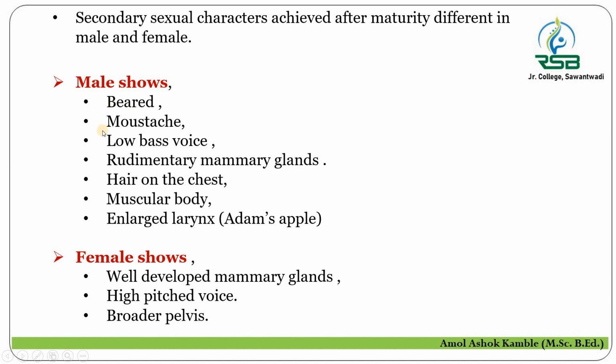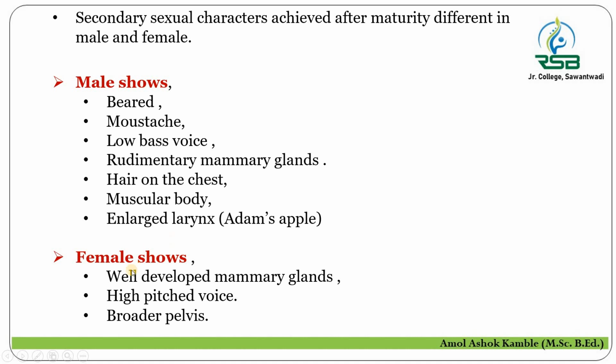Beard development, mustache development, low bass voice, rudimentary mammary glands, hair development on the chest, the body becomes muscular, and an enlarged larynx, that is, in the neck region, the elevation called the Adam's apple. These are the various secondary sexual characters in male.